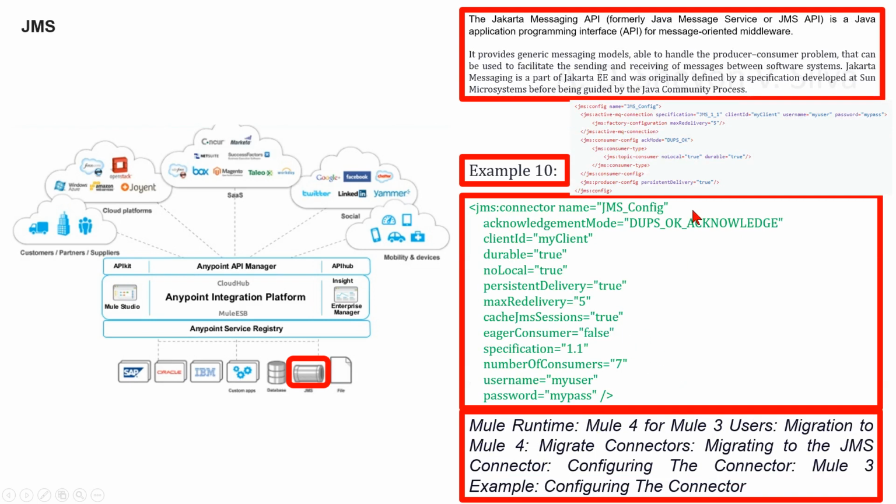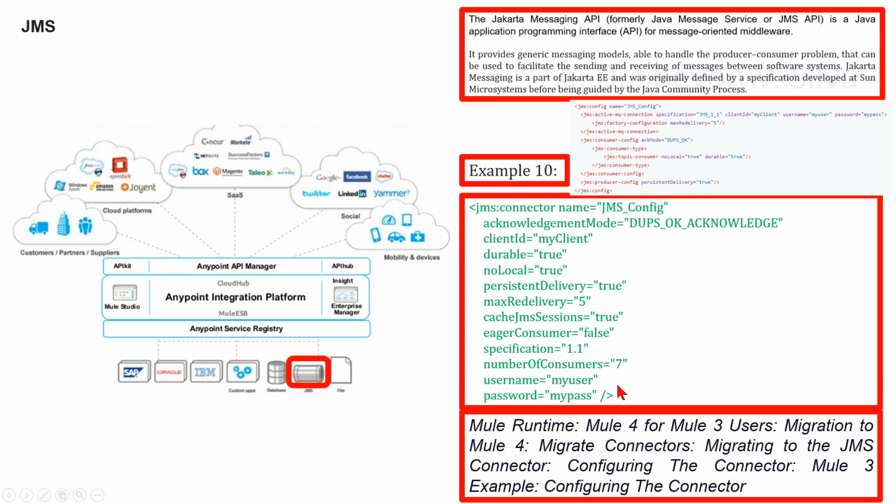In the Mule 3 example, in configuring the connector, in migrating to JMS connector, in migrate connectors, in migration to Mule 4, in Mule 4 for Mule 3 users in Mule runtime, moving from 3.x transport configuration to JMS connector configuration in Mule 4 implies basically using the same parameters by declaring them in a more cohesive way. This means, for example, that the parameters that are used for consuming messages are declared in a consumer config group, while general authentication parameters are configured in the general group.